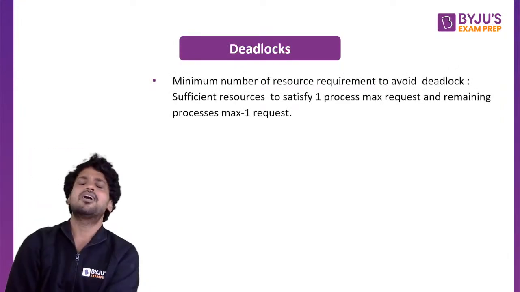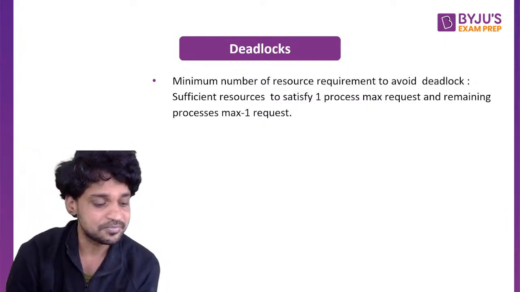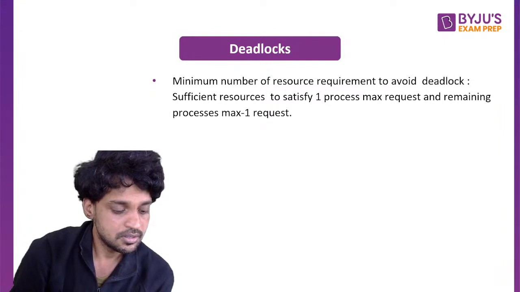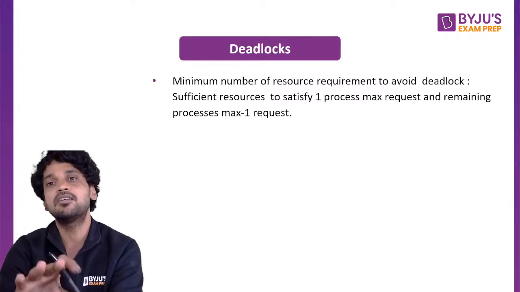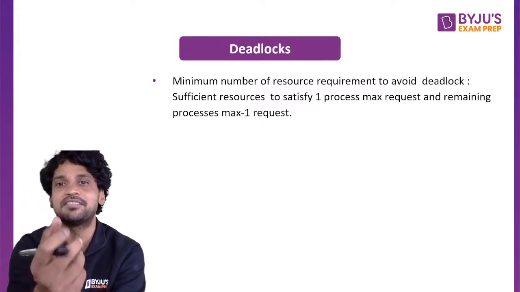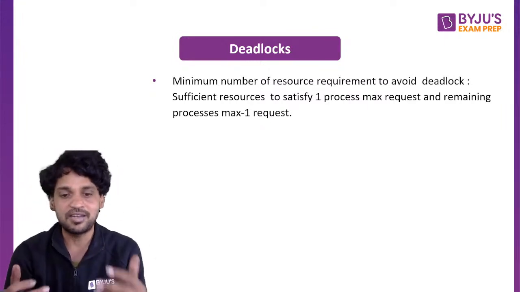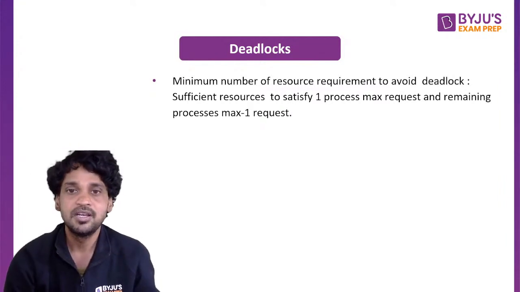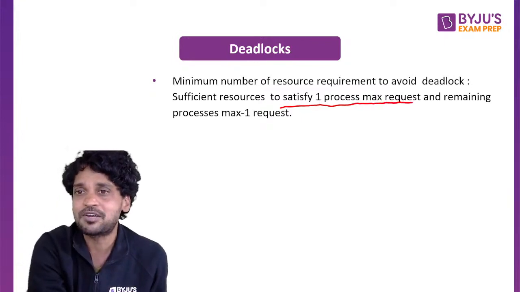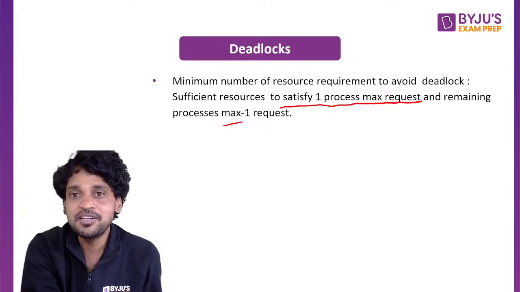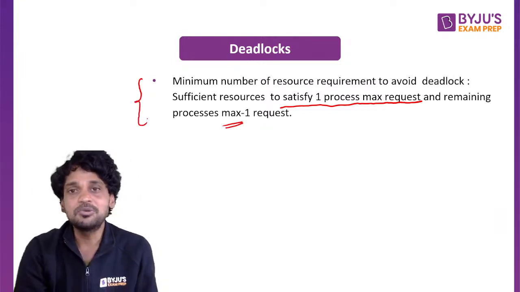Deadlocks. So here, simple: how to avoid a deadlock? In order to avoid a deadlock, we need to find out how many resources are needed for a system. The number of resources needed can be calculated very simply as follows. If more processes are requesting more resources, the system should have sufficient resources to satisfy at least one process's max request, and for the remaining processes, max minus one request. This is the condition to completely avoid a deadlock.